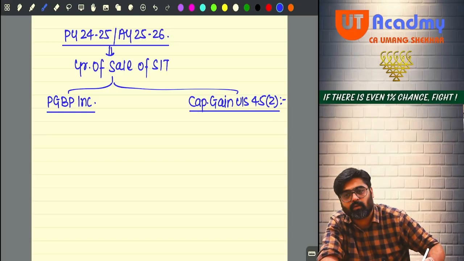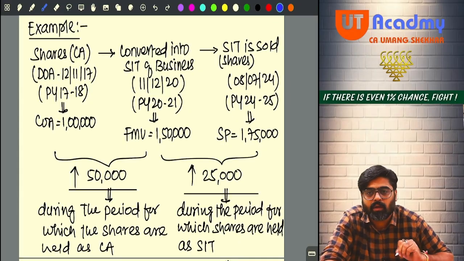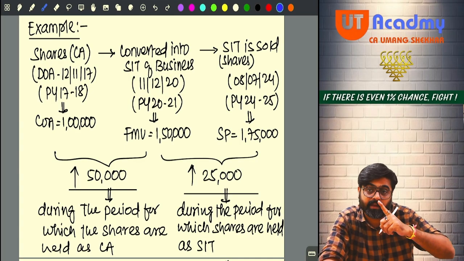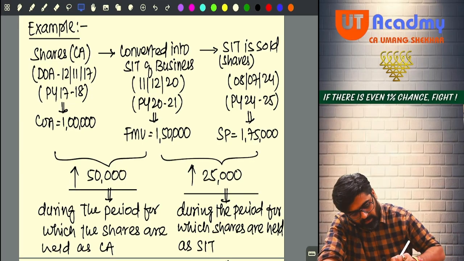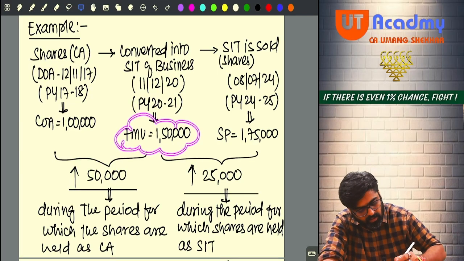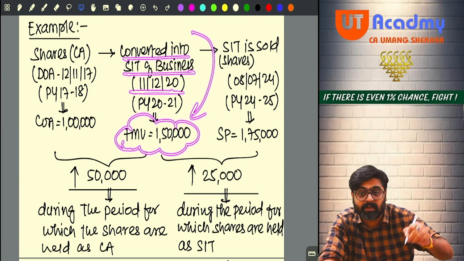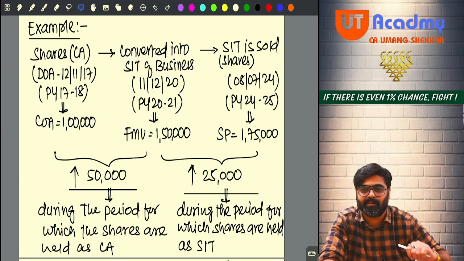So first we'll calculate PGBP income, okay? Look at the question again. I am selling my stock in trade in 24-25 for how much? 1,75,000. And the total gain is 75. But how much should be taxed under PGBP? Only 25, no? 25 will be taxed under PGBP only if the cost is taken as 1,50,000. So this 1,50,000, which is the fair market value as on the date of conversion, will be deemed to be the cost of my stock in trade to calculate my PGBP income.